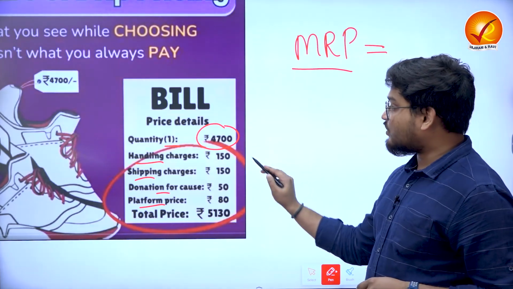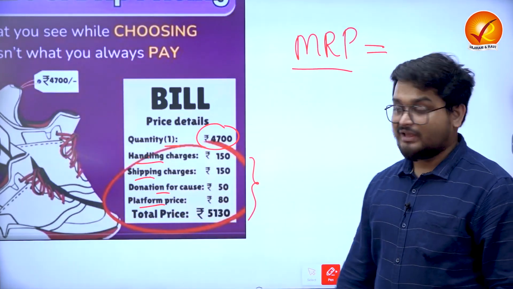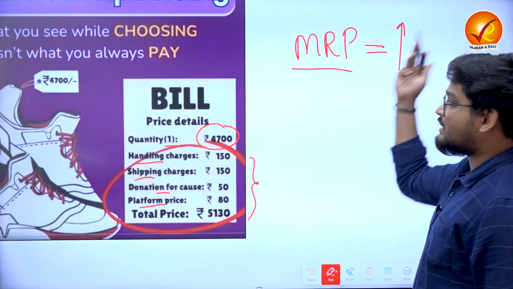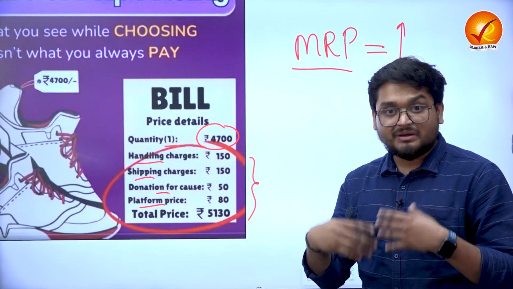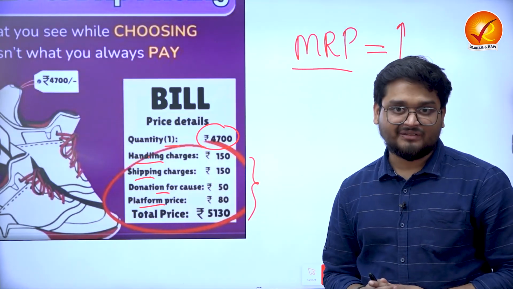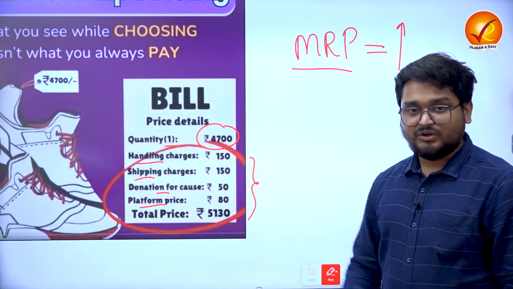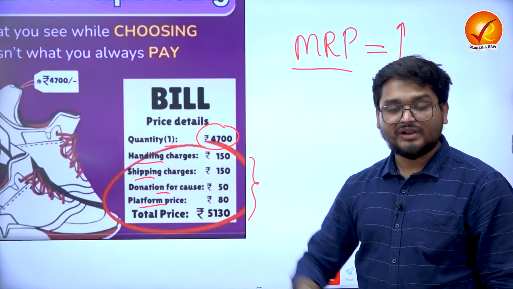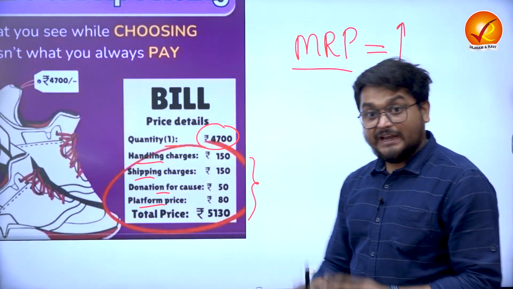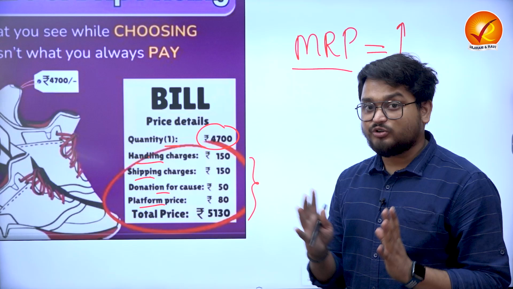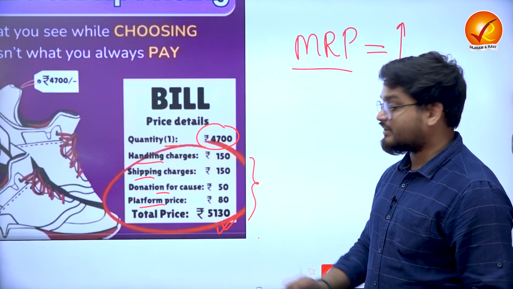But what happens across all online platforms is that they add a bundle of various other charges and take the prices much above the MRP. This leads to increasing costs for consumers at the end of the day, because all of the online platforms follow this pattern. And if you want to buy something, you definitely have to buy it through the online medium, because online platforms are having this amount of nefarious practices.